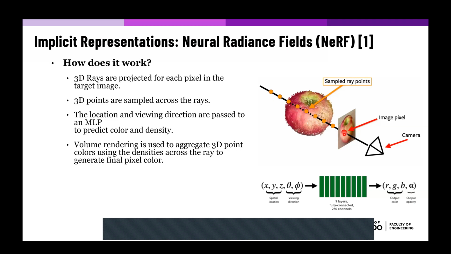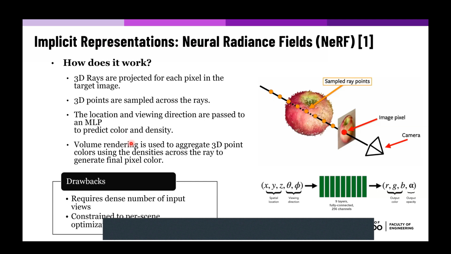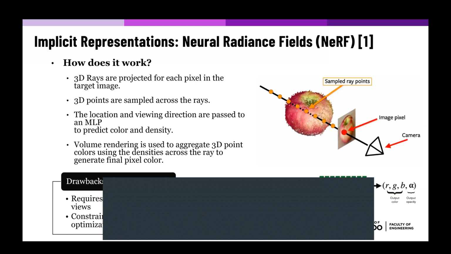So this method achieves photorealistic output and great results for a lot of scenes. However, the problem is that they require dense views as input, and they are constrained to per scene optimization settings, making them inefficient to be used in practice.